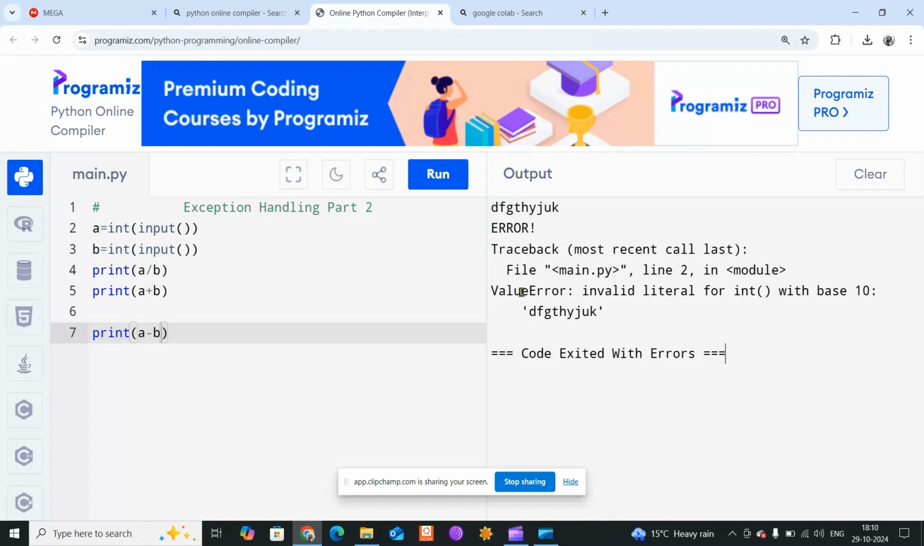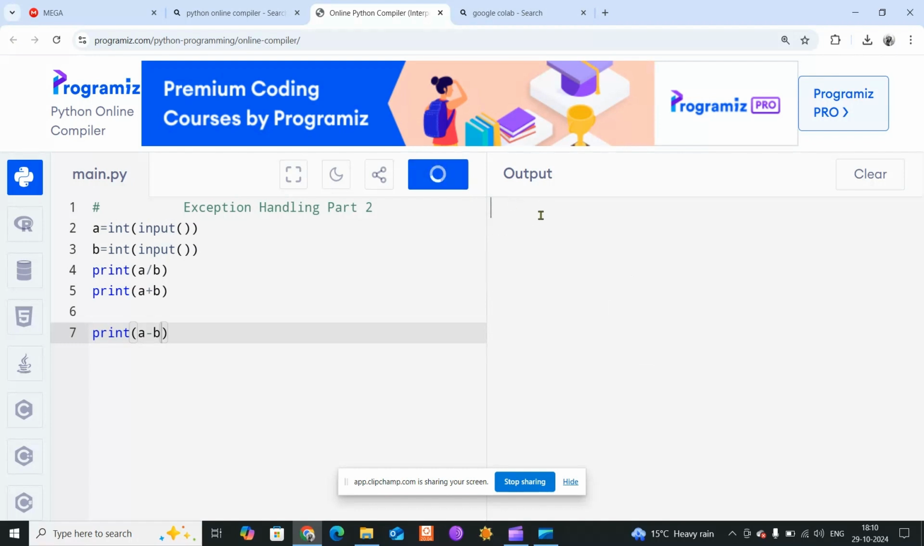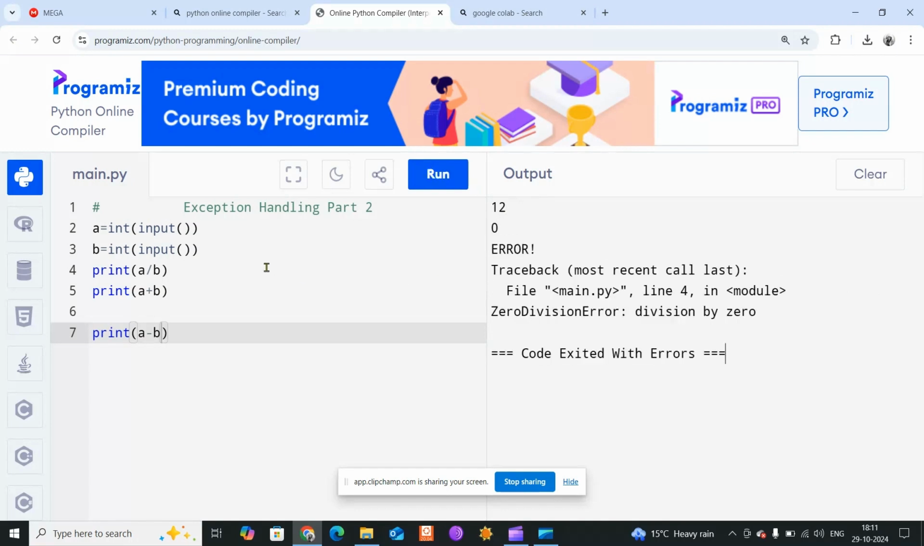One kind of error is this value error. The second kind of error is zero division. These are the two errors that I can find as of now in this program.